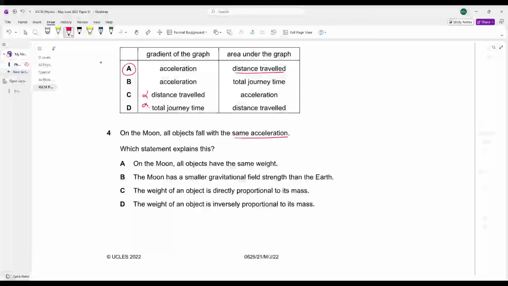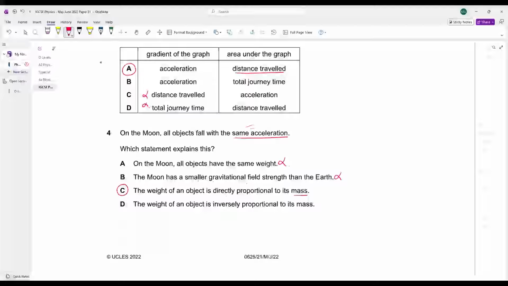On moon, all the objects fall with same acceleration. Which statement explains this? On moon, all objects have the same weight. No. The moon has a smaller gravitational field strength than Earth. No. The weight of the moon is directly proportional to its mass. C is your answer, sir.